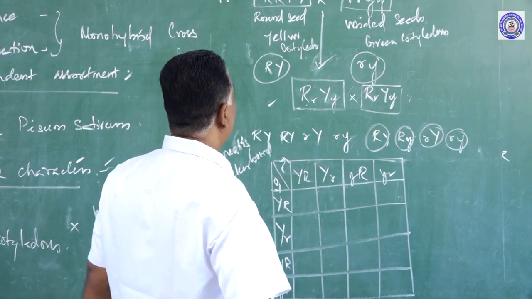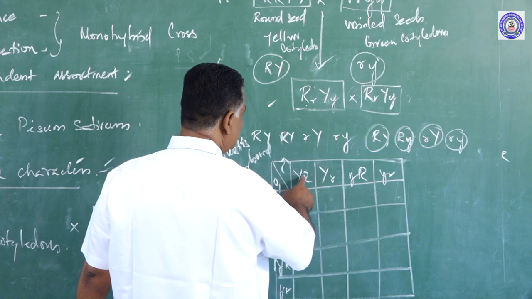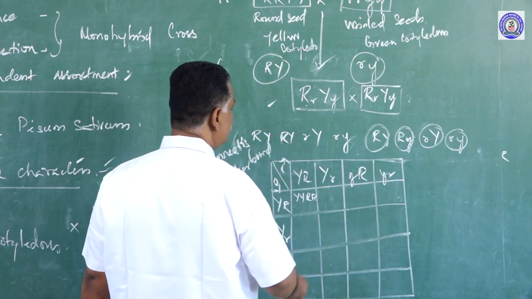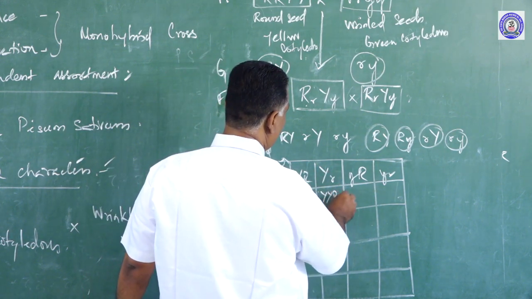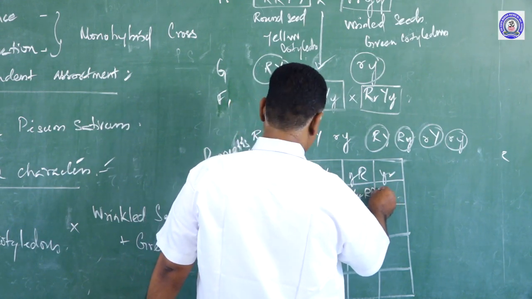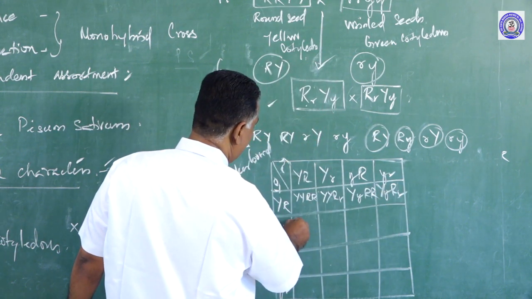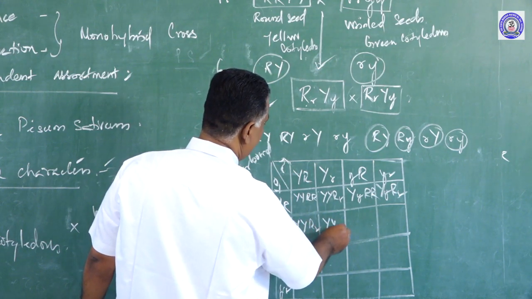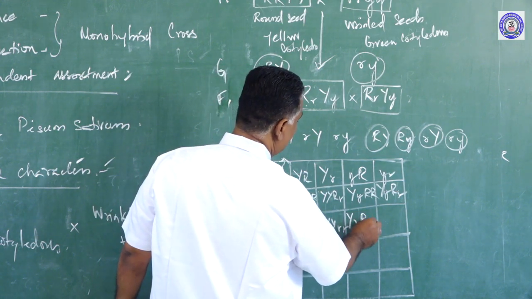So, these are the 4 combinations, and here when this joins with this, we will get capital Y capital Y, capital R capital R, capital Y capital Y, capital R small r, capital Y small y, capital R capital Y, small y capital R small r. In the second combination, capital Y capital Y, capital R small r, capital Y small r, capital Y small y, capital R small r.